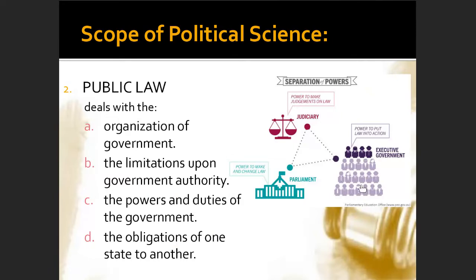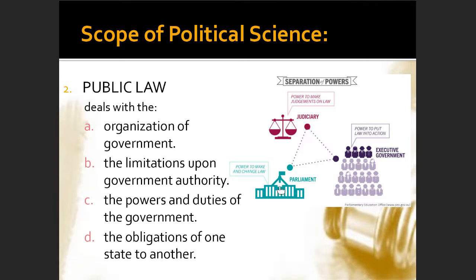In the case of public law, it deals with the organization of government, the limitations upon government authority, the powers and duties of the government, the obligations of one state to another. So when we talk about public law, it literally means law dealing with the government, anything that is in public. It will cover maybe the three branches of the government that we have here. You have the judiciary, who has the power to make judgments on law, and then you have the executive government, the power to put law into action, they execute it, and then you have the parliament or Congress, now the power to make and change the law.